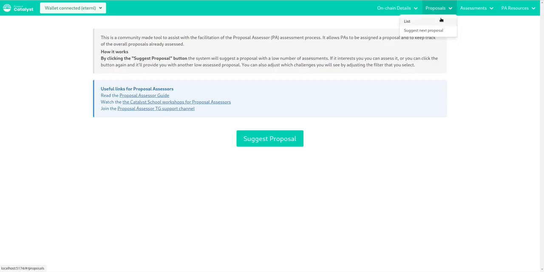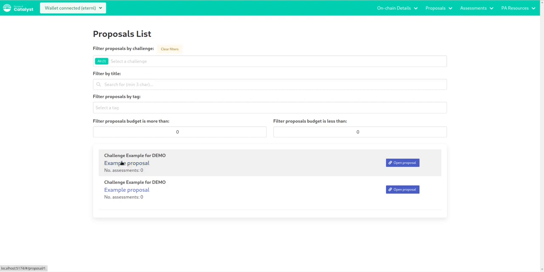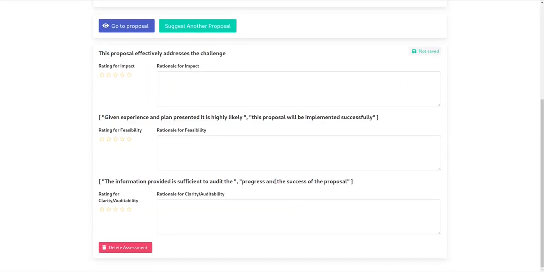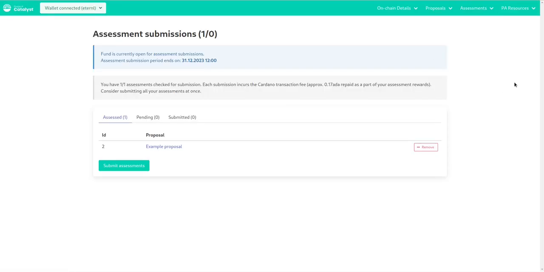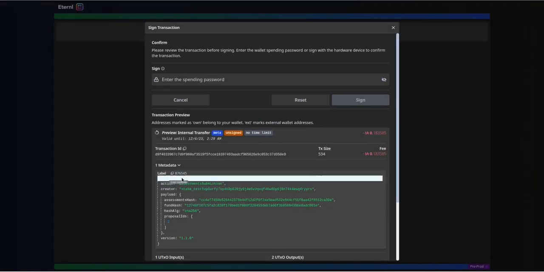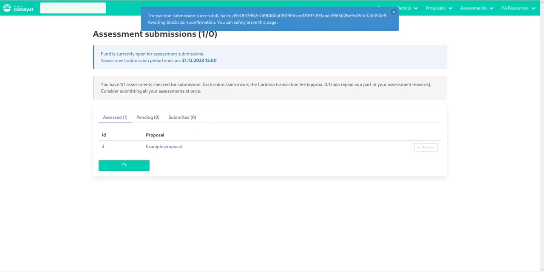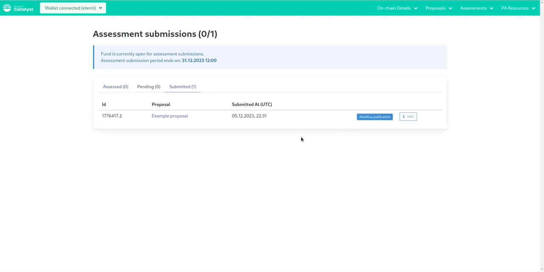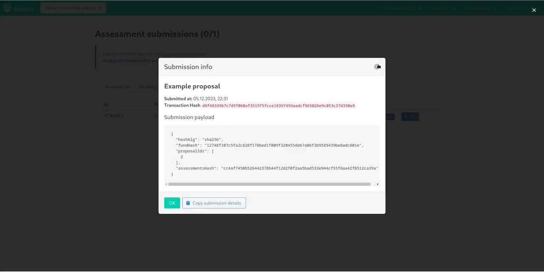We can now explore the list of the proposals, automatically collected from the chain, and we'll start reviewing one of them. Info and criteria correspond with the on-chain data. We fill everything and save locally the review. We can see the review ready for submission. This is the first stage, so we'll submit only the hash of the content without actually making it public. This happens, as usual, with a transaction. At this point, everything is confirmed in the tool as well.